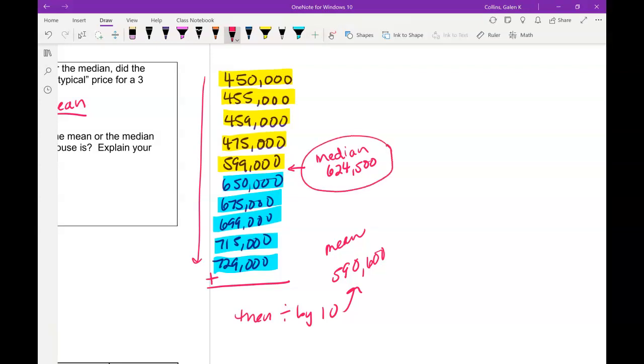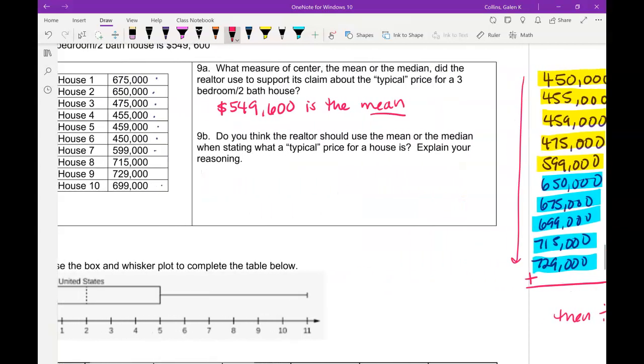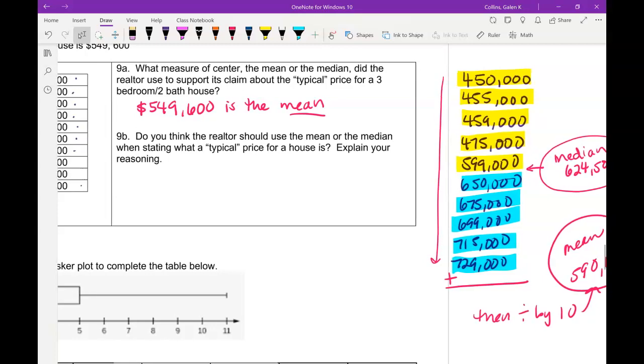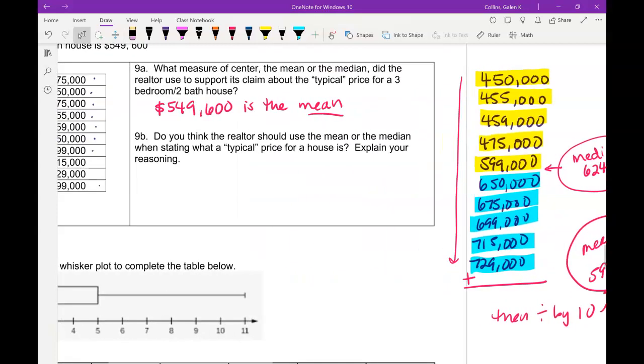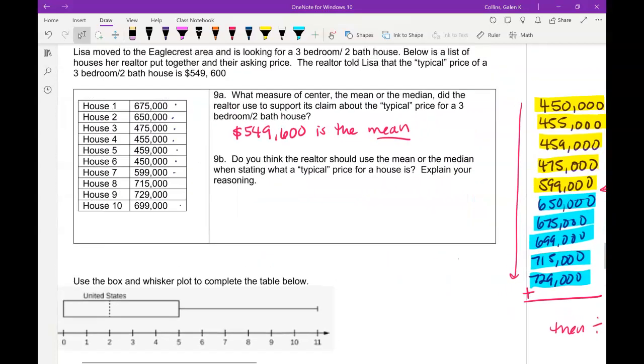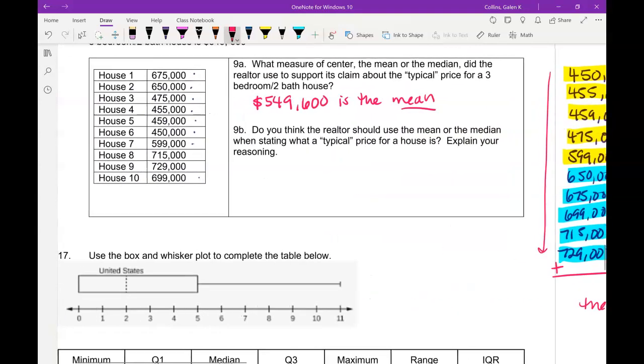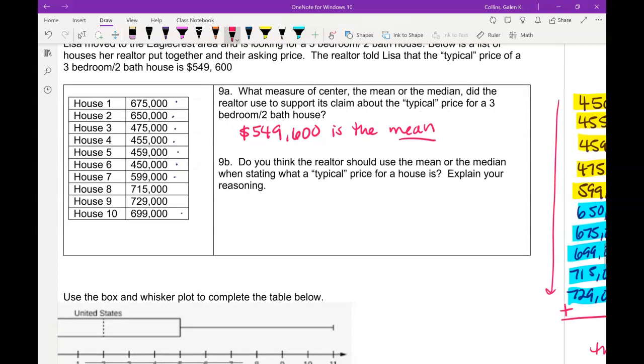And then if we add all of our data, and since there's 10 data, divide by 10, that gives us our mean. So that's how we know that's the mean. We don't take a guess, we just find the mean. Did I write down the right number? I think I wrote down the wrong number over here, but I do believe that the mean is 549,600. I hope I didn't make a mistake also.